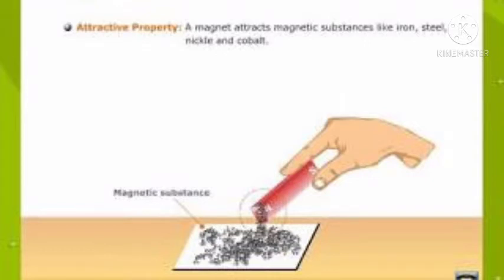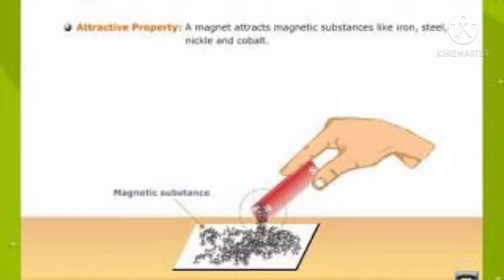Properties of a magnet. The first property is the attractive property. A magnet attracts magnetic substances toward itself. This property of a magnet is called its attractive property. The attractive property is not the same everywhere along the length of the magnet. It is maximum near the ends. The ends of a magnet where the magnetic strength is maximum are called its poles. The poles are not situated exactly at the ends of the magnet but slightly inwards. This means the magnetic length of a magnet is slightly less than its geometric length.